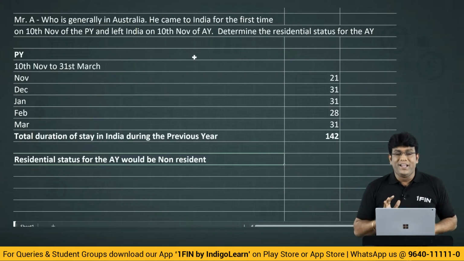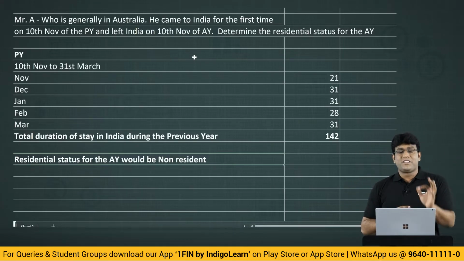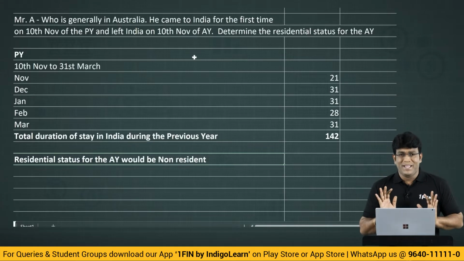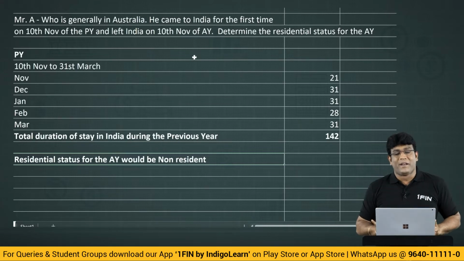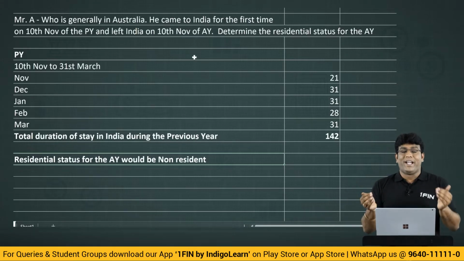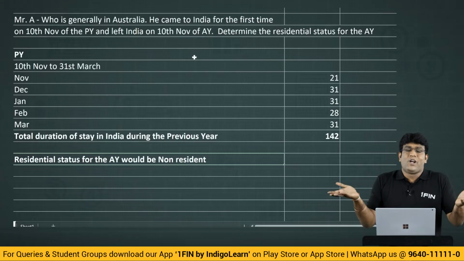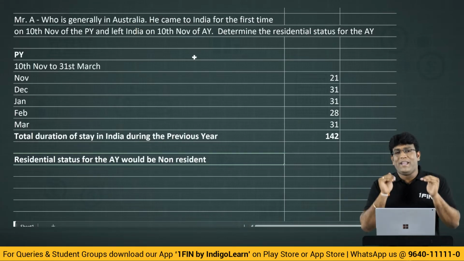What is second condition? He must be in India for a period of 60 days or more. That is okay. But the second part is also there in the second condition. He must be in India for a period of 60 days or more during the previous year and 365 days or more during the 4 years preceding the previous year. That 365 days point cannot be satisfied in this question. I will not calculate also. Because in the question only I have an answer.